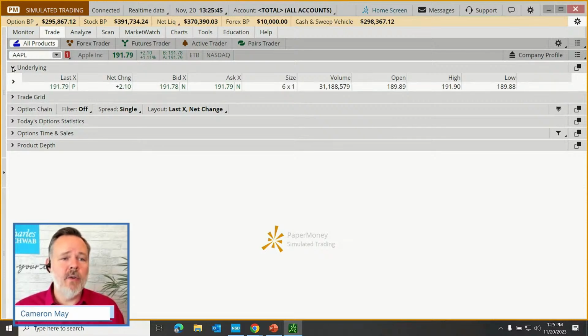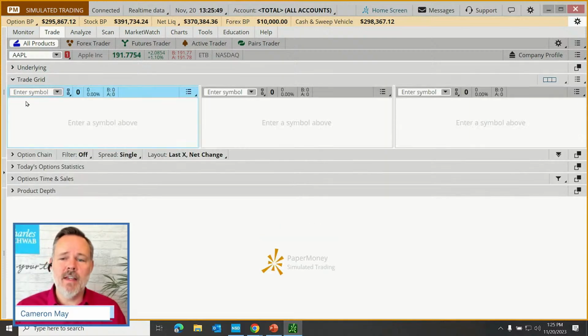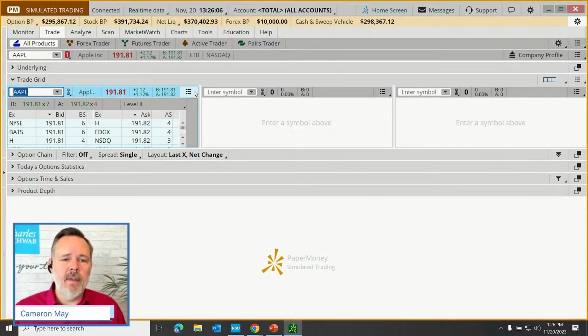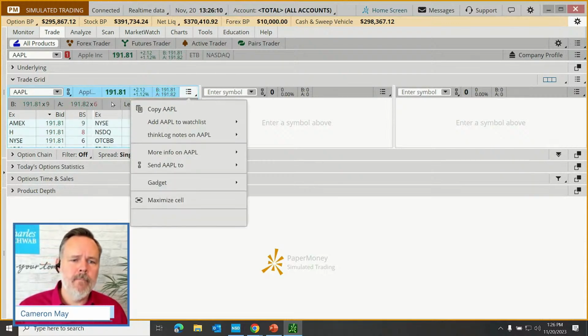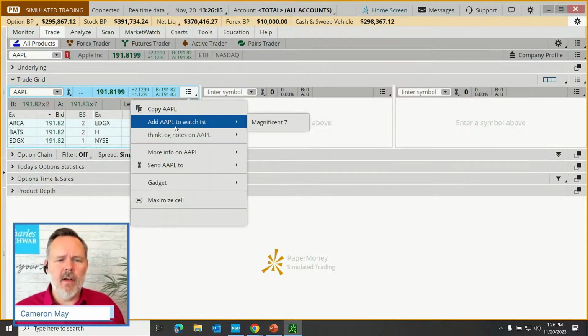Next up, we have the trade grid field. So let's hide the underlying and let's focus our attention on the trade grid. What this does is it gives us 3 interactive little boxes where we can look at individual stocks, or we can look at the same stock just through different metrics. So for example, let's load up Apple here. And by default, this is going to be giving us the level 2 information, but there are lots of other things that I can load into this field.